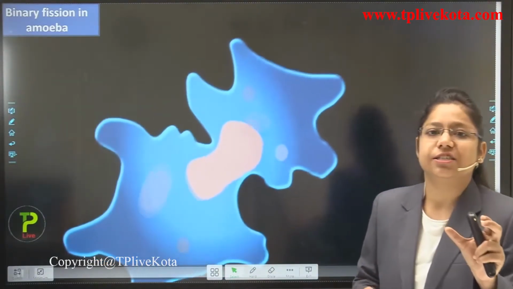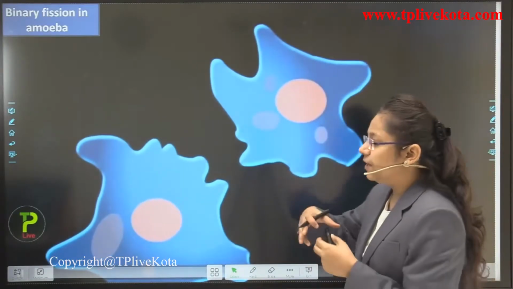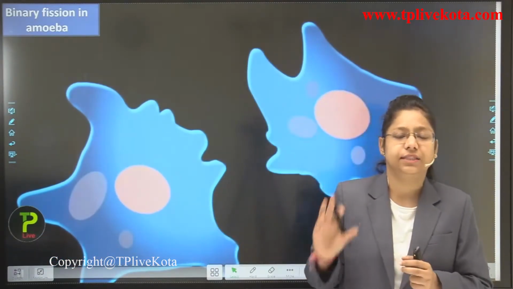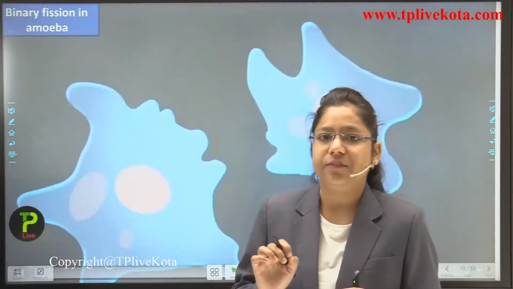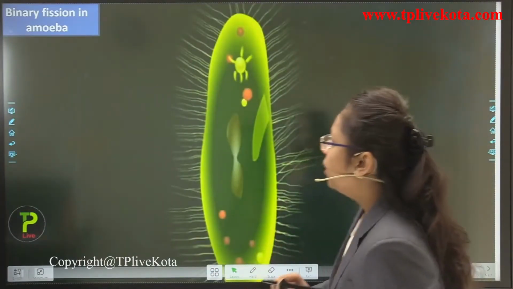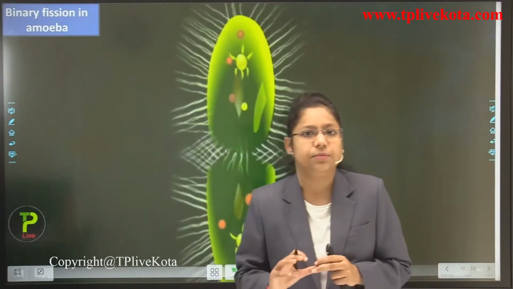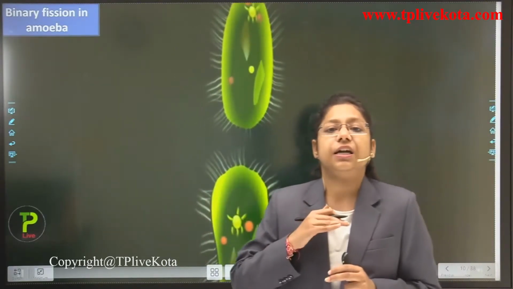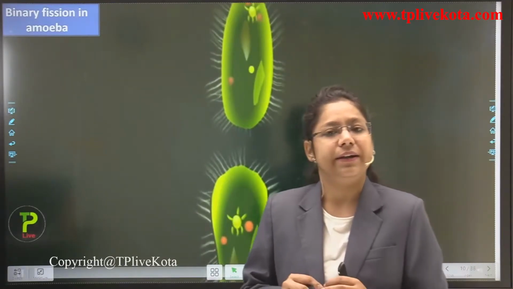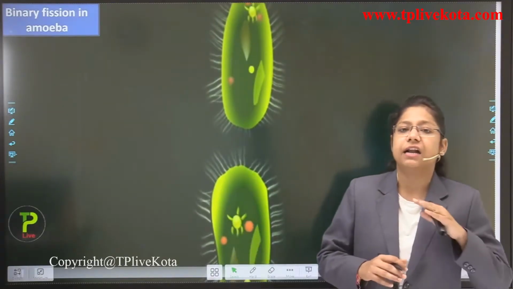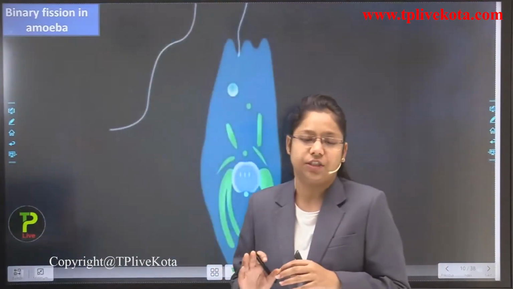The nucleus extension will take place and this will get divided, forming the new amoeba, that is the daughter cells. Okay, so this is how the binary fission takes place inside it. Now we are going to talk about the second type of organism. This is the paramecium, in which the transverse binary fission will take place. The body is divided transversely. So you can see the division over here.